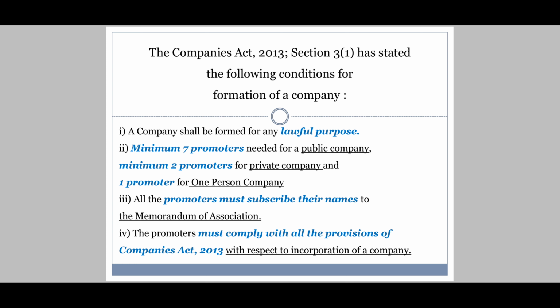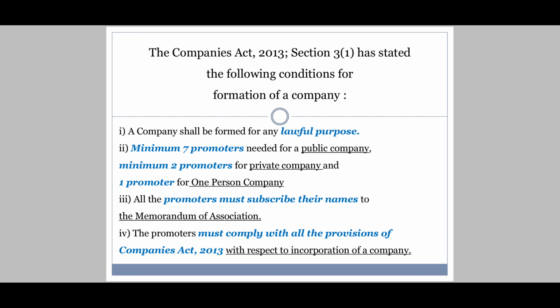If I want to start a company, the business should be legal. The very first thing. Second, minimum 7 promoters, as we have already seen this criteria. Minimum 7 promoters in case of public company, minimum 2 promoters in case of private company, and 1 promoter in case of one person company should be there.